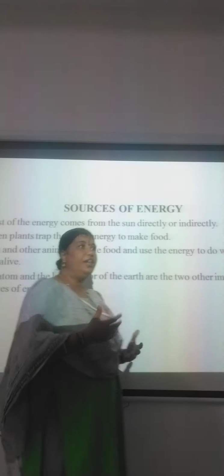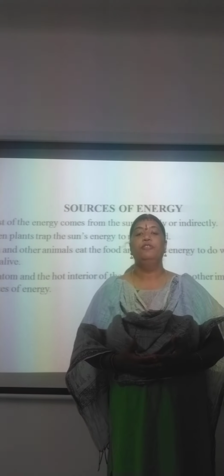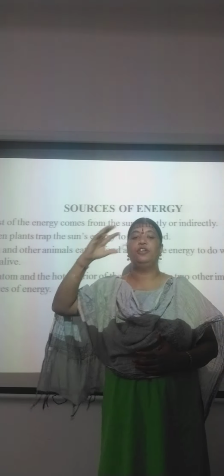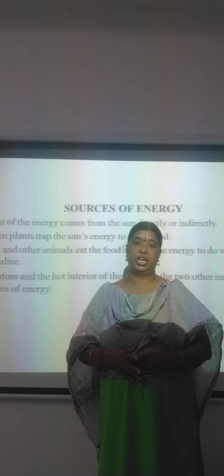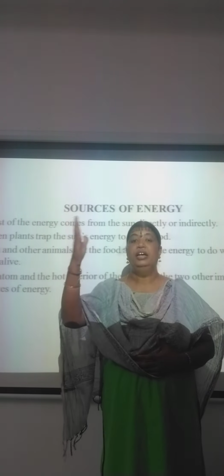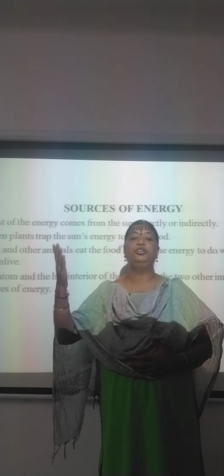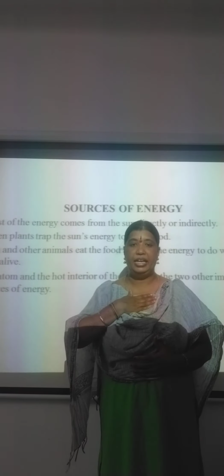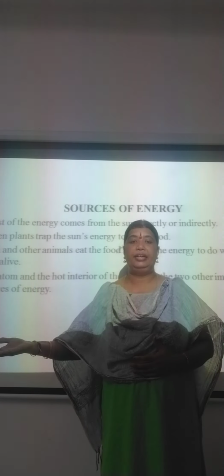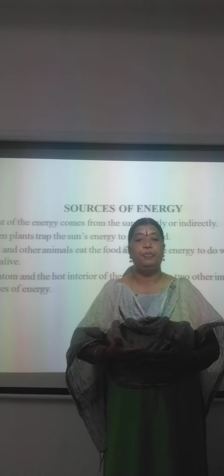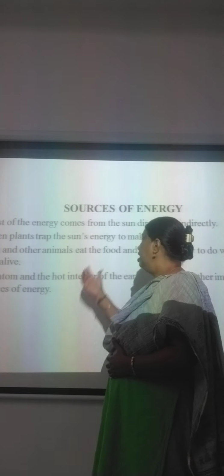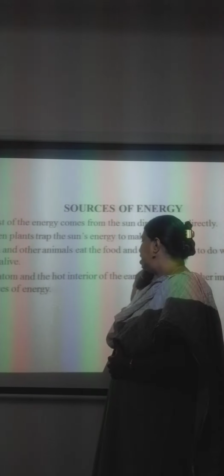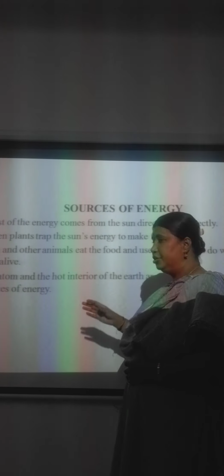So, there are different sources of energy for us. Okay? The Sun becomes the first and foremost source of energy. With the help of sun rays, the plants are able to prepare food, and that prepared food we are eating. Animals are eating, and all of us are able to survive. So that is why the Sun forms the main source of energy.